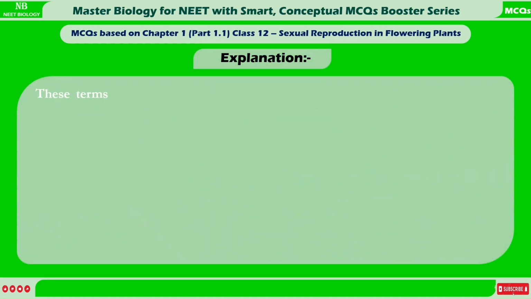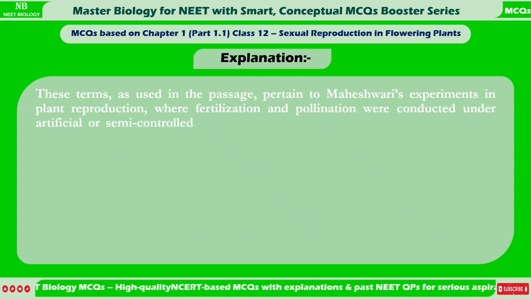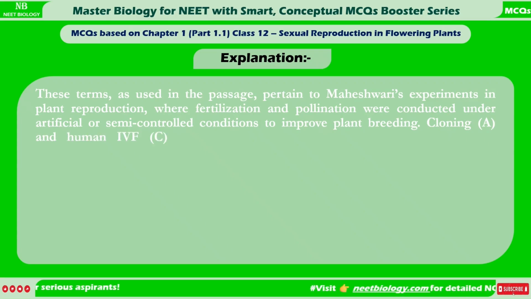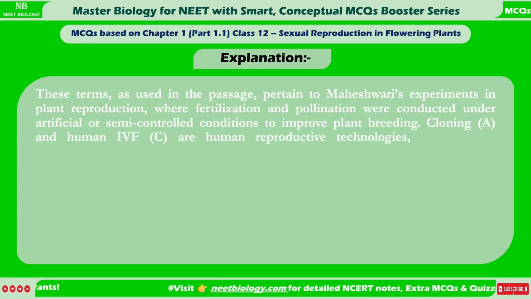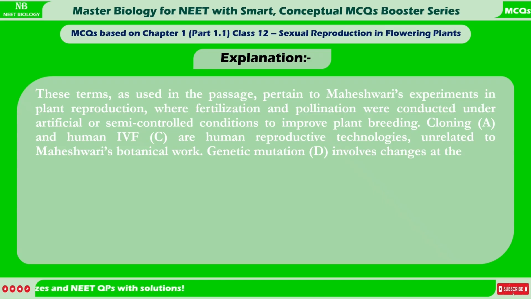Explanation: these terms, as used in the option B, pertain to Maheshwari's experiments in plant reproduction, where fertilization and pollination were conducted under artificial or semi-controlled conditions to improve plant breeding. Cloning, A, and human IVF, C, are human reproductive technologies, unrelated to Maheshwari's botanical work. Genetic mutation, D, involves changes at the DNA level, which is not implied by the terms used.